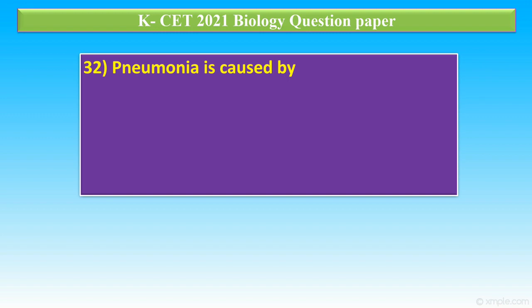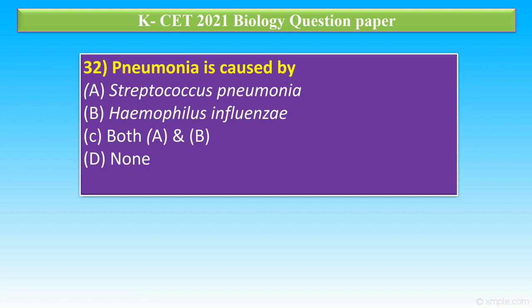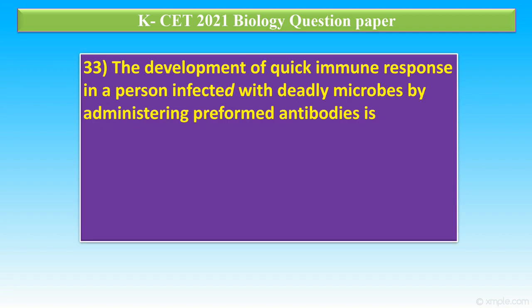Question number 32. Pneumonia is caused by option A, Streptococcus pneumoniae. Option B, Haemophilus influenzae. Option C, both A and B. D, none of the above. In this, the correct answer is option C. Both Streptococcus pneumoniae and Haemophilus influenzae cause pneumonia.